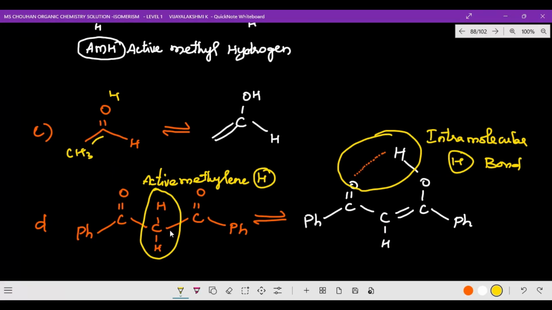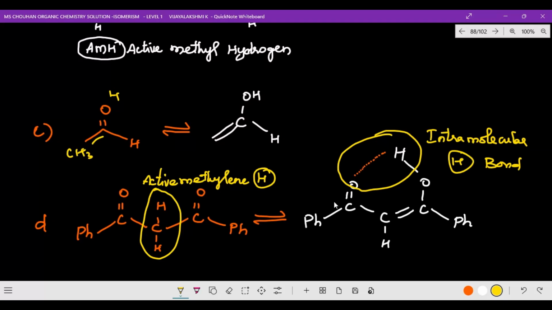So active methylene group is ready to donate that alpha hydrogen to that keto group. So now you see pH, C double bond O, here CH, one hydrogen has gone over there, right? Now this hydrogen has gone over there, double bond, and COH. Now this hydrogen and oxygen form an intramolecular hydrogen bond.